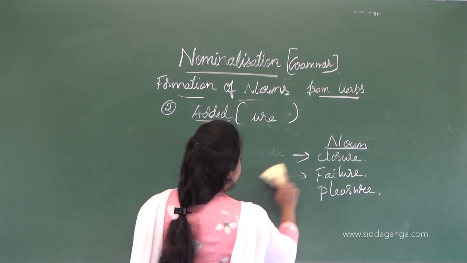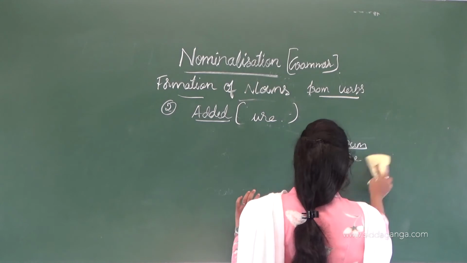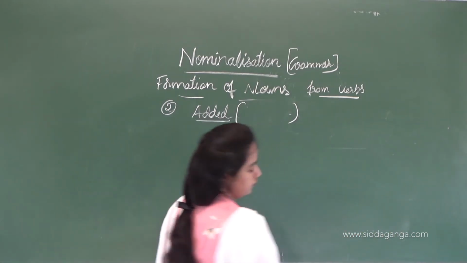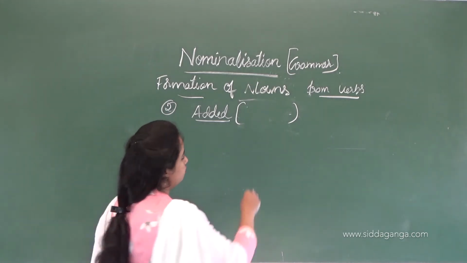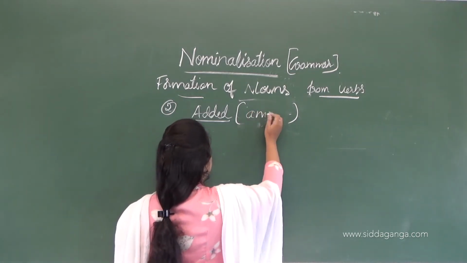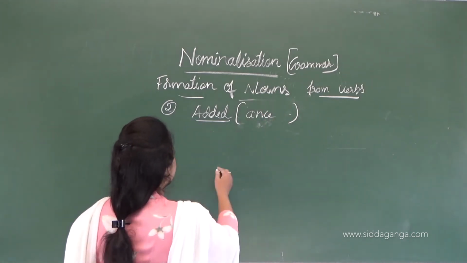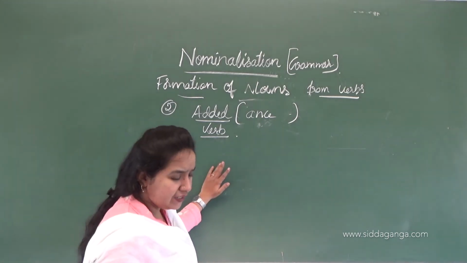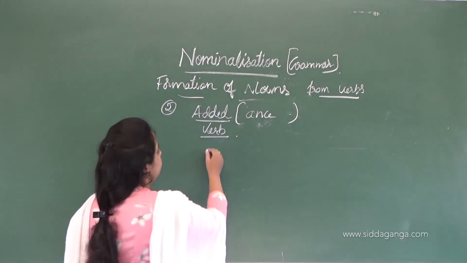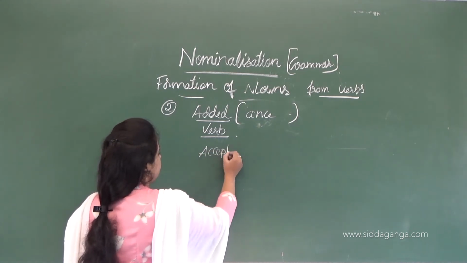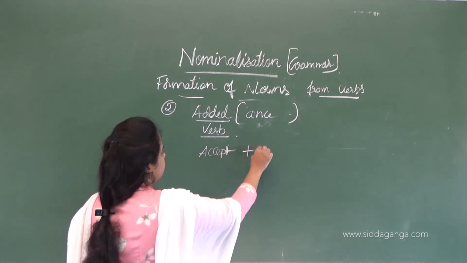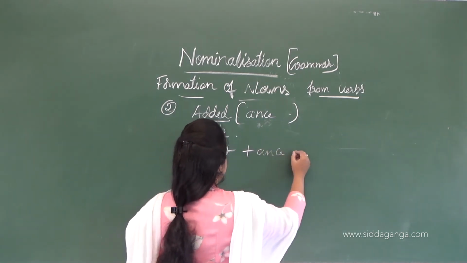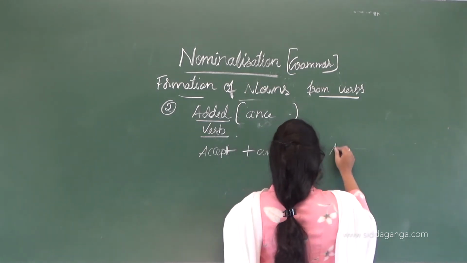If we add that, what noun will we get here? Next is -ance. If we take a verb word, that is accept, then if we add -ance to this, it becomes acceptance.